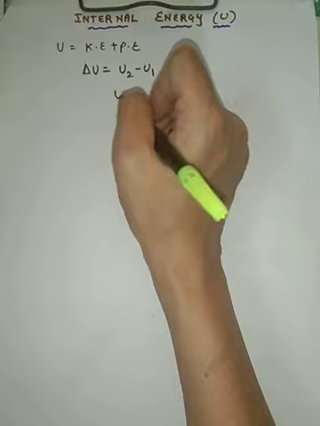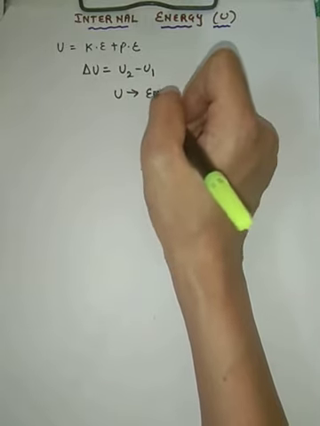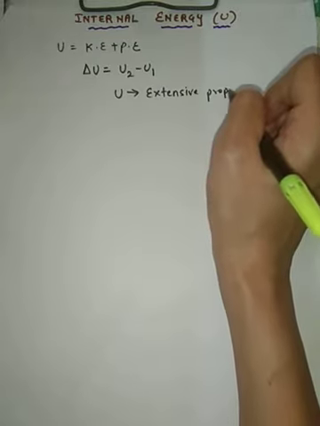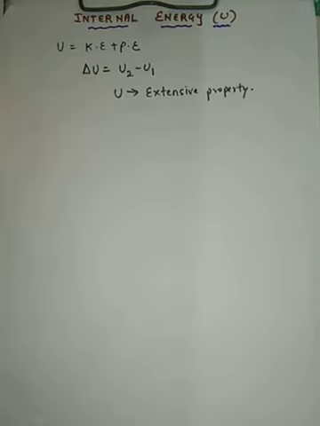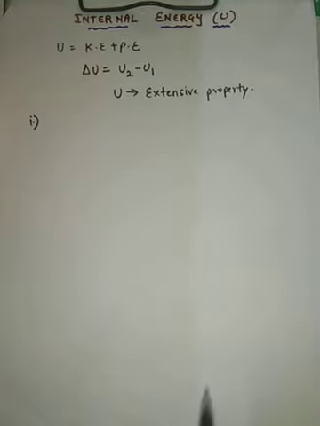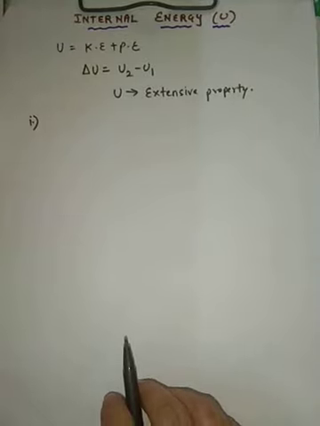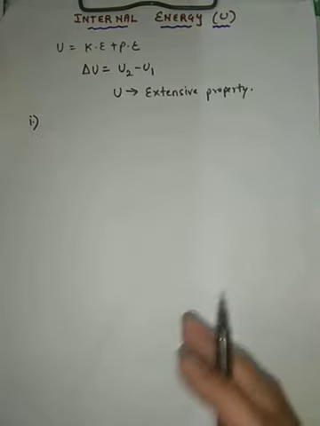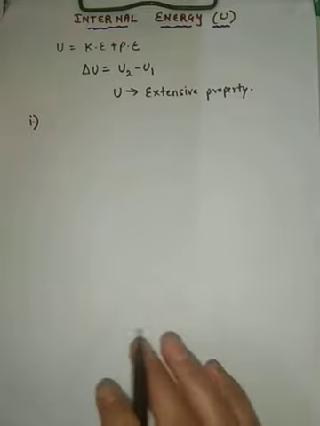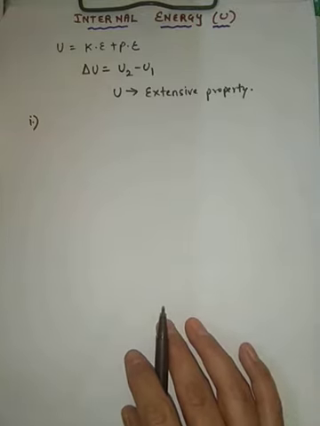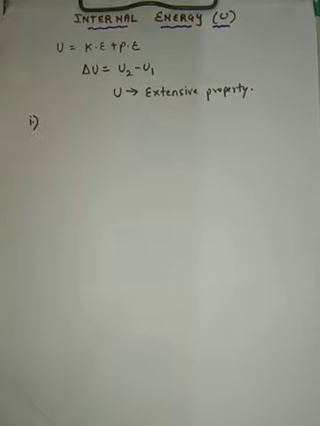And also note that internal energy is an extensive property, meaning it depends upon the amount of matter present in the system. Correct. Now let us consider two cases. What is the first one? If there is a transfer of energy, maybe in the form of heat, or if work is done, then there will be a change in the value of U, the energy which is transferred to the system by heating it.